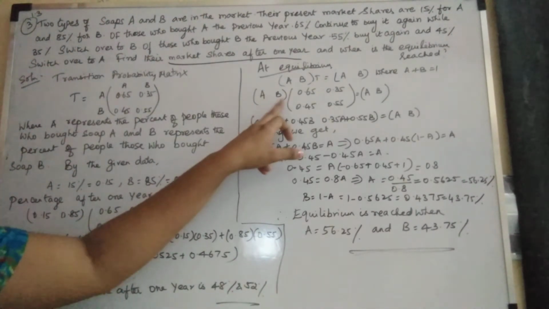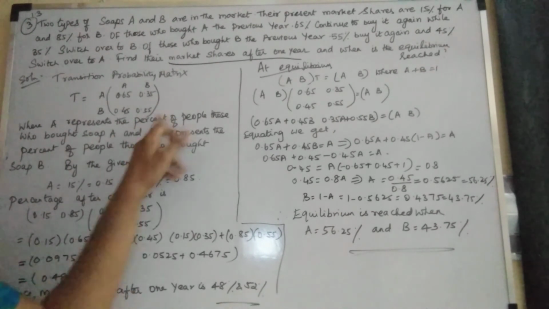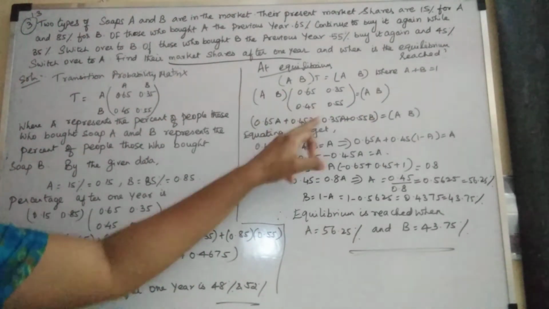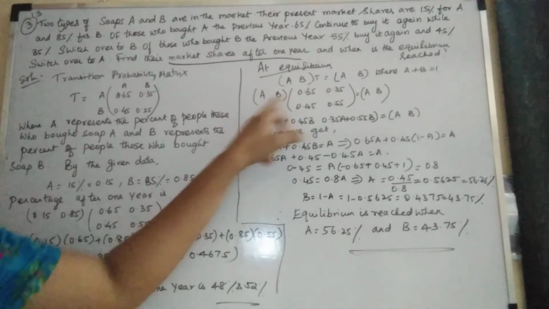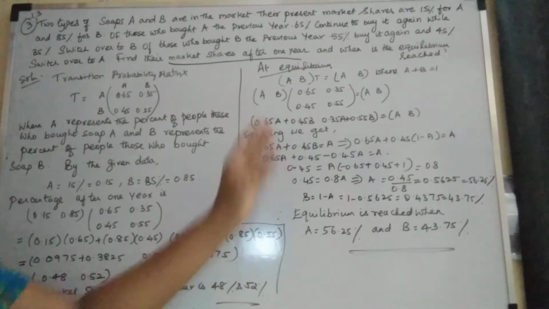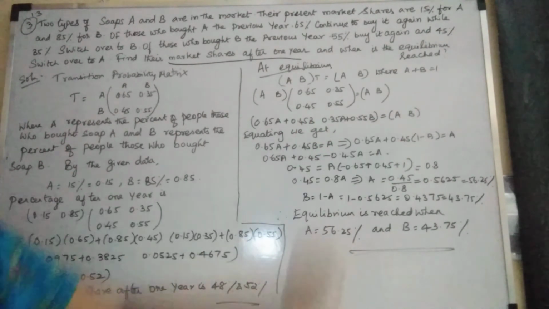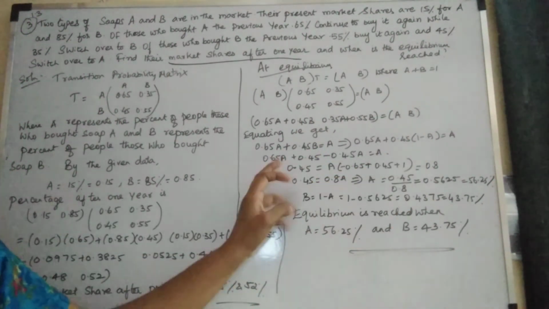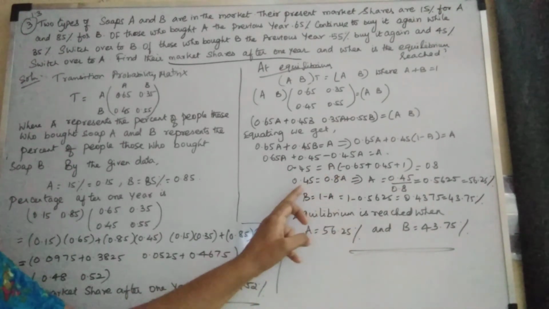Now A and B multiplied with the transition matrix 0.65, 0.35, 0.45, 0.55 is equal to AB. Multiply a row with a column: 0.65A plus 0.45B, and 0.35A plus 0.55B, equals the AB matrix. Equating both sides, you get 0.65A plus 0.45B is equal to A. In the B place, replace 1 minus A. Clubbing A on one side, you get 0.8A is equal to 0.45.